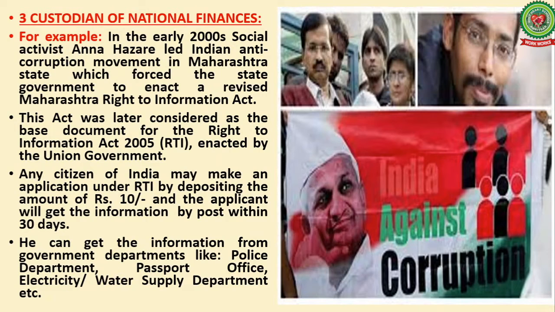So this is how the government explains. What is the earning, what is the expenditure, every detail we can get through this RTI.